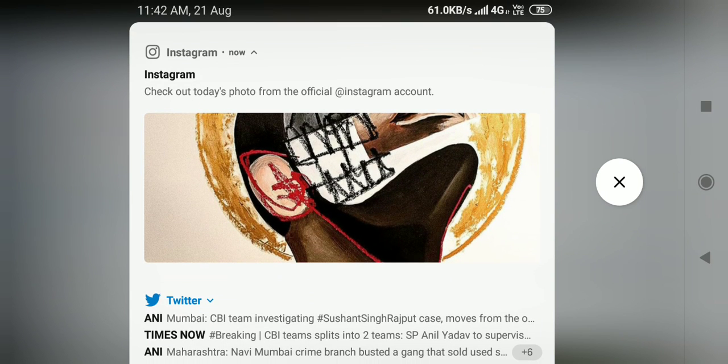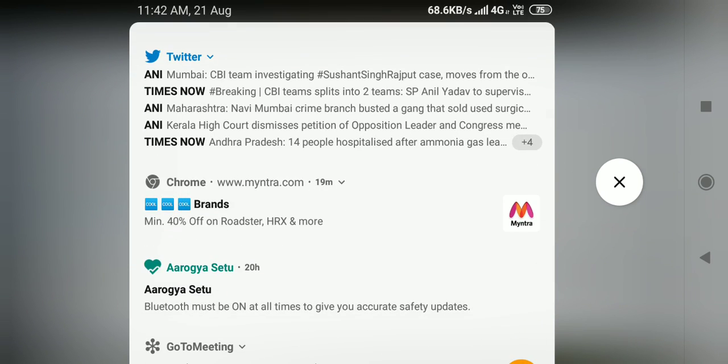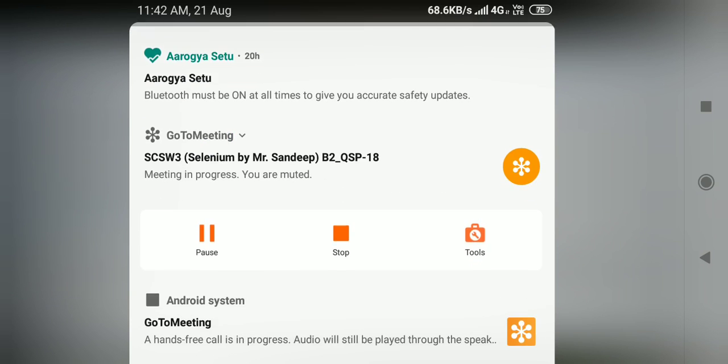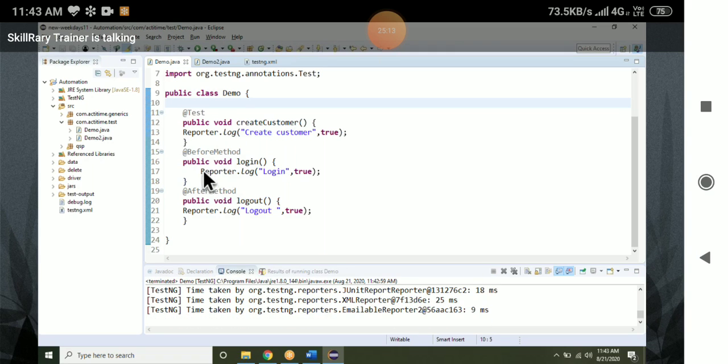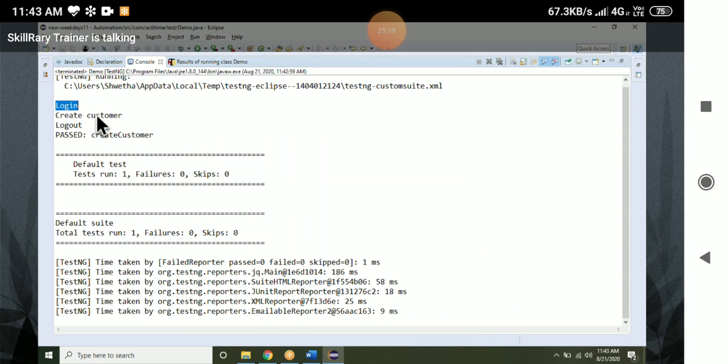If I execute this, first login will be executed. Then create customer got executed, then logout once.